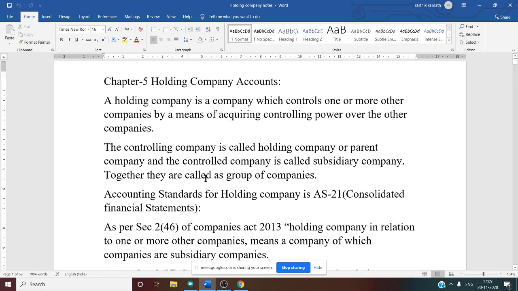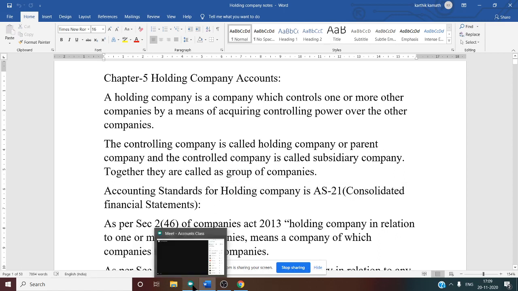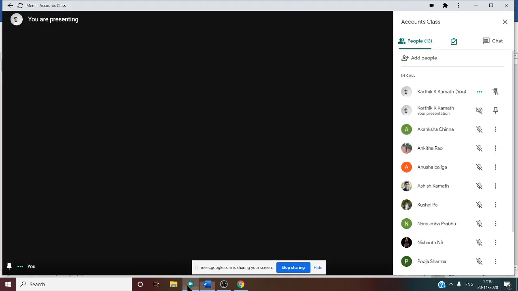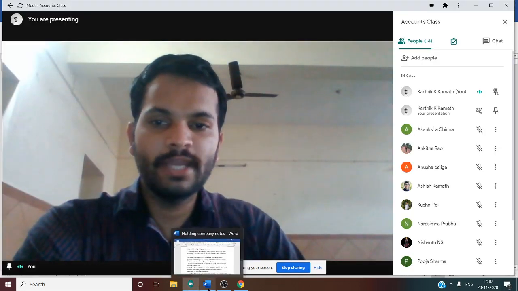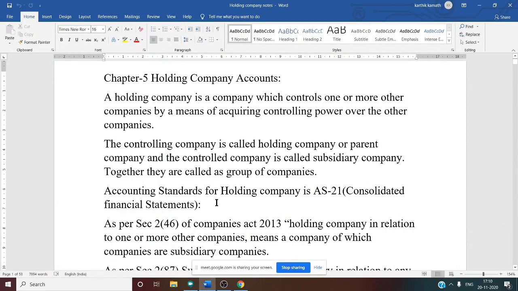For that, there are certain rules mentioned as per Accounting Standard 21, and you know accounting standards are issued by the Accounting Standards Board of ICAI. Accounting Standard 21 is specifically for consolidation of financial statements. So what do you mean by consolidation? Consolidation is nothing but combining two companies' balance sheets and two companies' profit and loss accounts, and preparing one revised balance sheet.